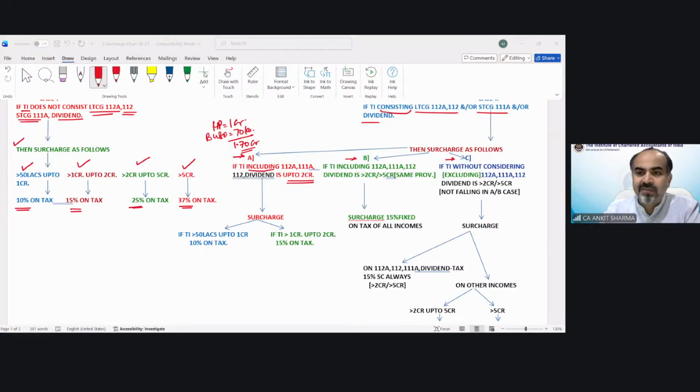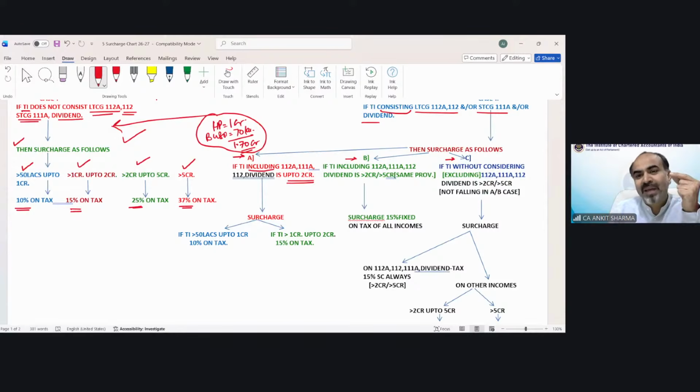Gottlty is saying A, Vishakha is saying A. No. That's what I was expecting from all of you. This is not a case of A. In this example, where is short-term capital gain, long-term capital gain, 112A, 111A, dividend? Did I write any of those incomes? No. Then why are you saying it's case A?